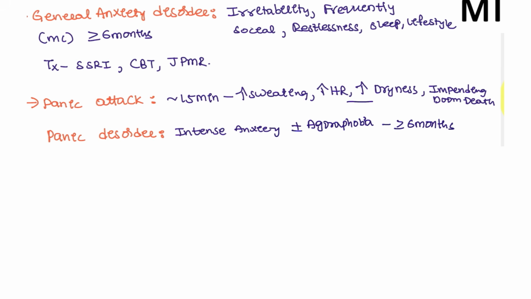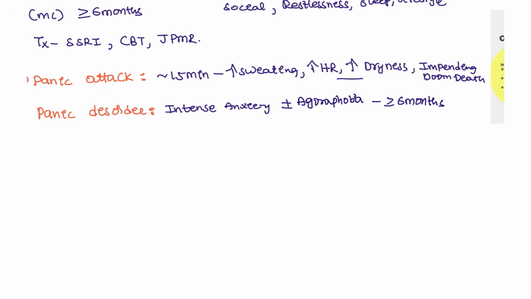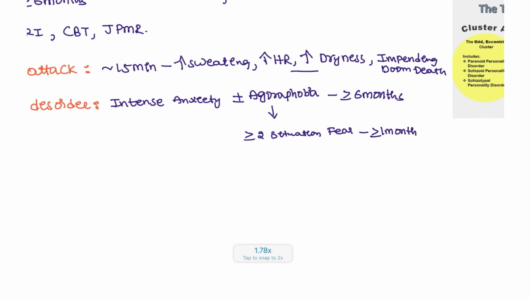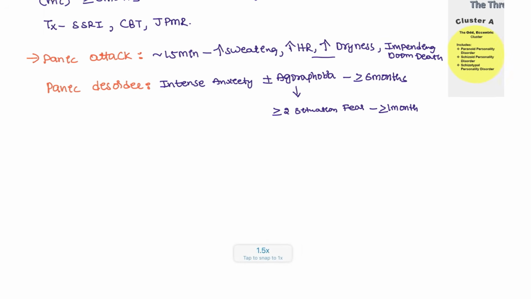Agoraphobia is defined as fear in two or more situations, let's say a public place and a closed space, lasting more than 1 month. Suddenly the patient is in a lift, a crowd, a public place, a shopping mall, and has sudden fear; that is agoraphobia. That is the one point that you have to remember.